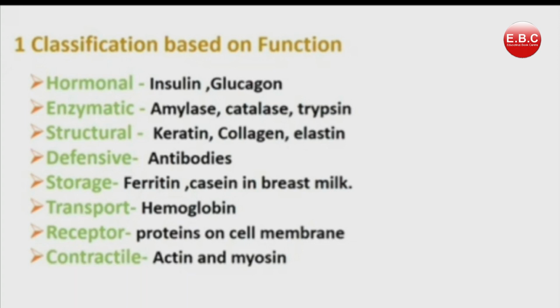Now the proteins which give structure or shape to our bones come under the category of structural proteins, like keratin and collagen. Next come defensive proteins, which protect us, like antibodies present in WBC. Whenever any foreign particle is present in our body, they attack it and inactivate it. Storage protein: ferritin, stored in hemoglobin, supplies iron.